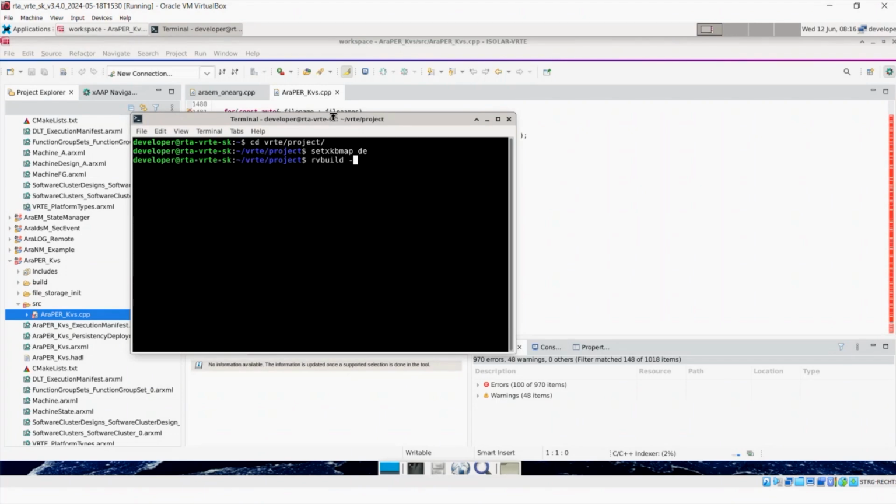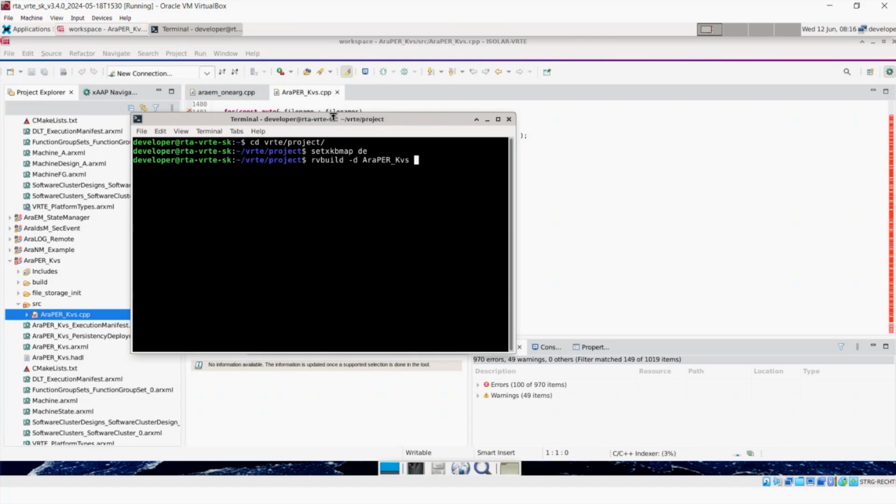So RV build -D. What -D will do is not only build the application, but deploy it. If I look at things like building the example, I'm then going to deploy it to one of these virtual machines. They're all set up on a tap network, and the last part of the IP address becomes a machine ID.